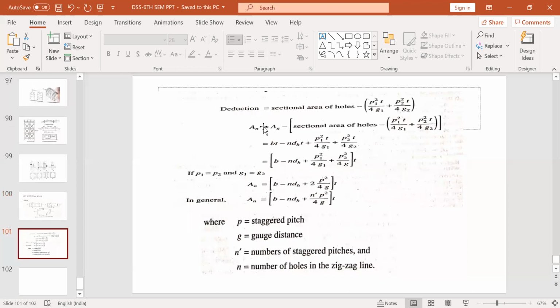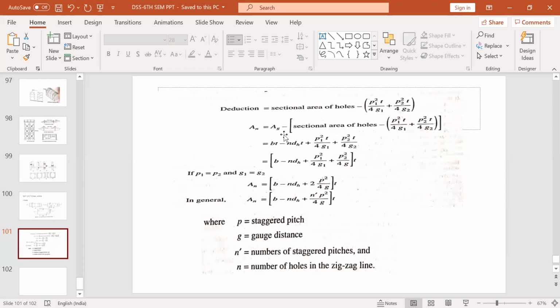In this problem, the deduction is equal to the sectional area of holes. What is the deduction that you have to make? The deduction is the sectional area of holes and the deduction due to pitch or gauge you have provided. When you are providing a staggered connection, there will be a staggered pitch and a staggered gauge, so that you have to take in. That is, there is also a deduction because of the staggering that you are being provided.